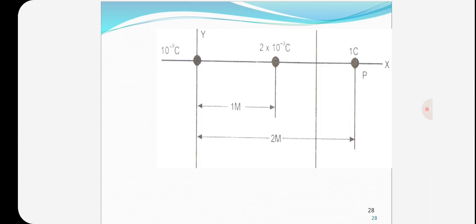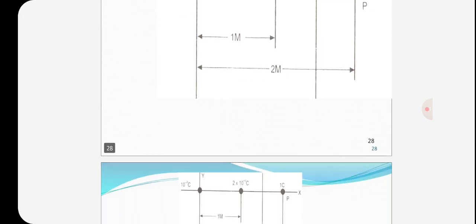So here x is equal to 0 and y is equal to 0. The charge is 10 to the power of minus 9 coulomb, and at 1 meter distance there is 2 into 10 to the power of minus 9 coulombs, and point P with 1 coulomb is at 2 meters distance.